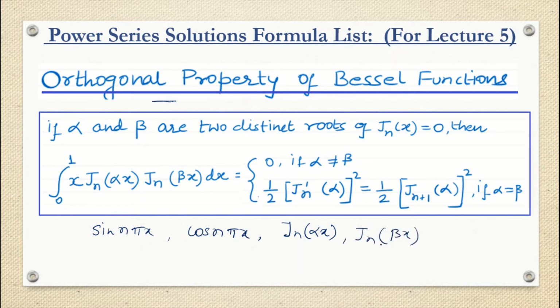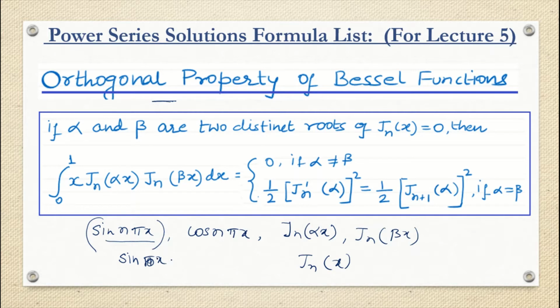If we are able to construct these functions using a single function, say the single function is sin pi x, or sin x, cos x, or the single function is Jn x, using the single function along with its zeros, then this property is called orthogonality. This is called the orthogonal property of the particular function.